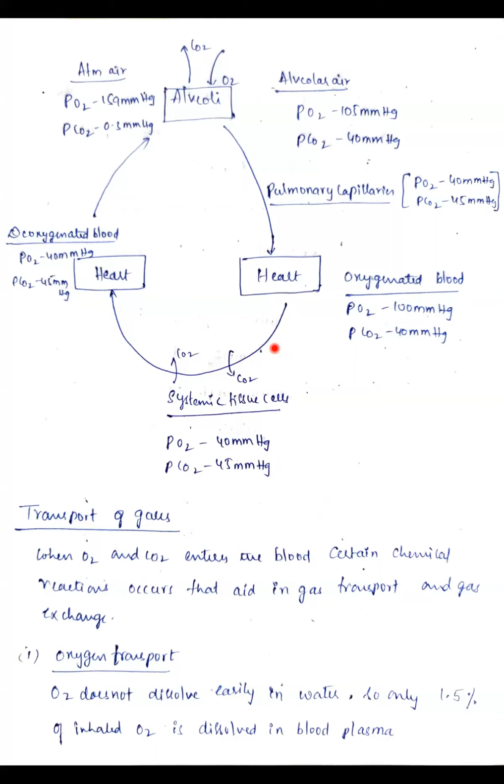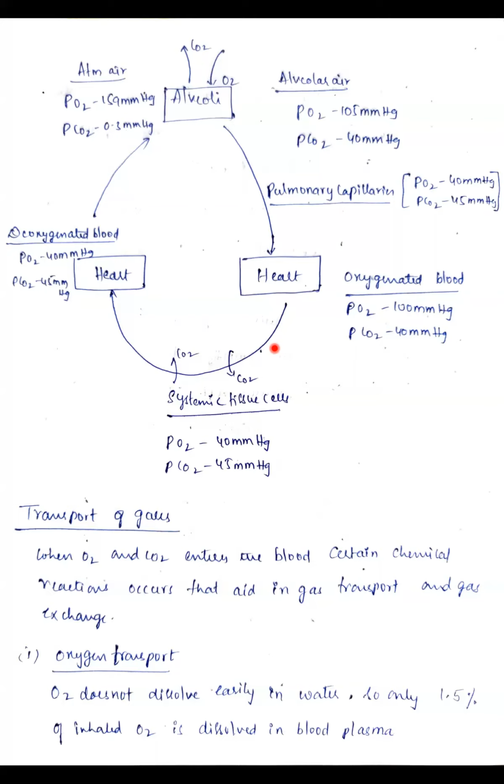Here, oxygen doesn't dissolve easily in water, so only 1.5% of the inhaled oxygen is dissolved in the blood plasma. Clear? Whatever oxygen has reached the blood, the blood is having water, right?